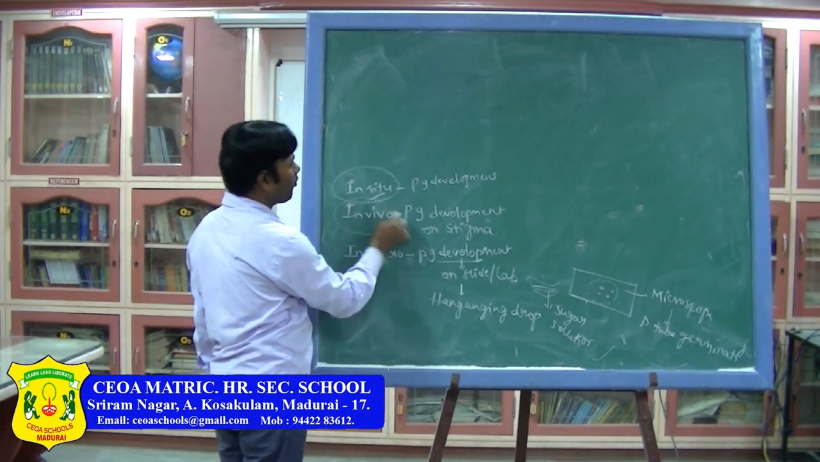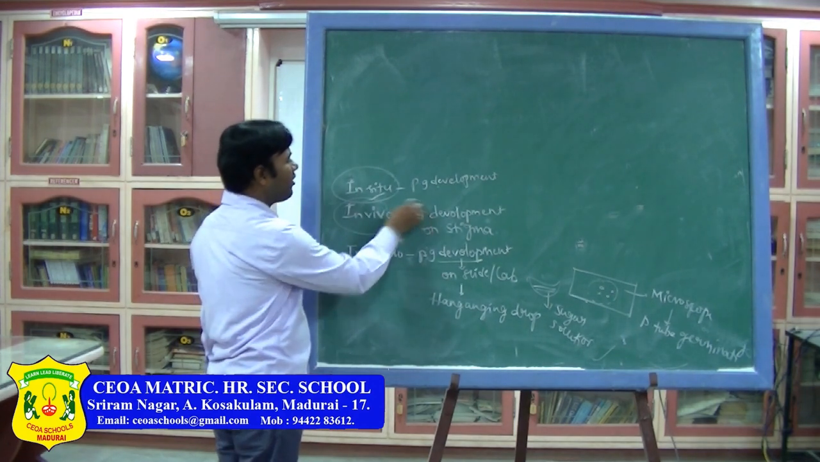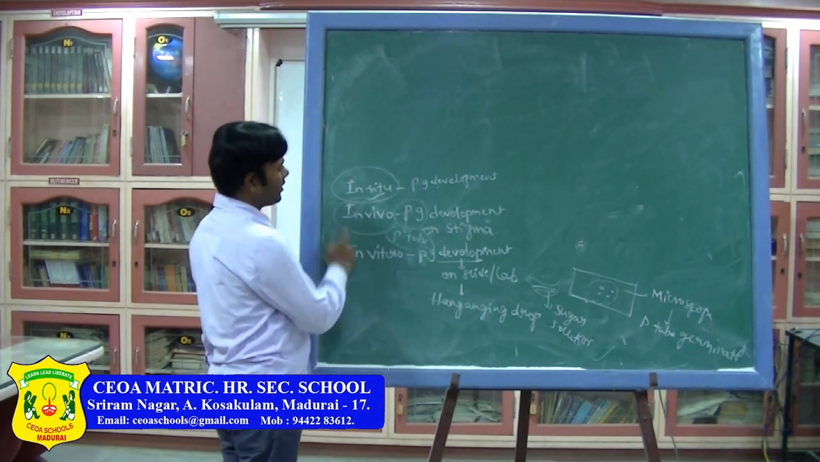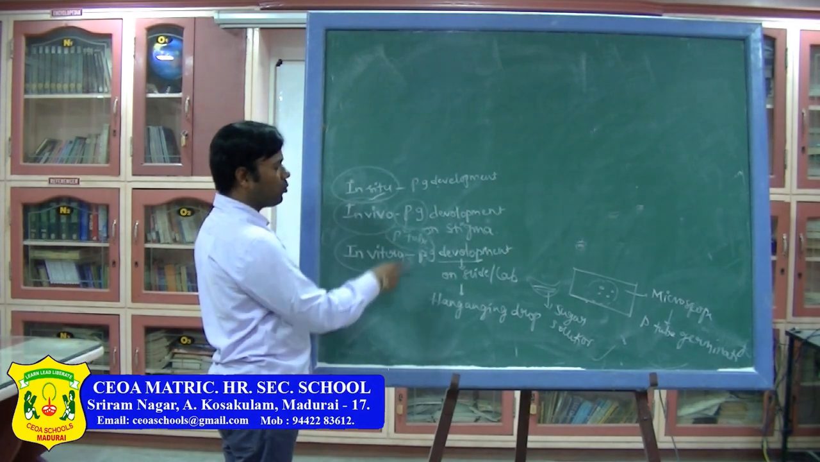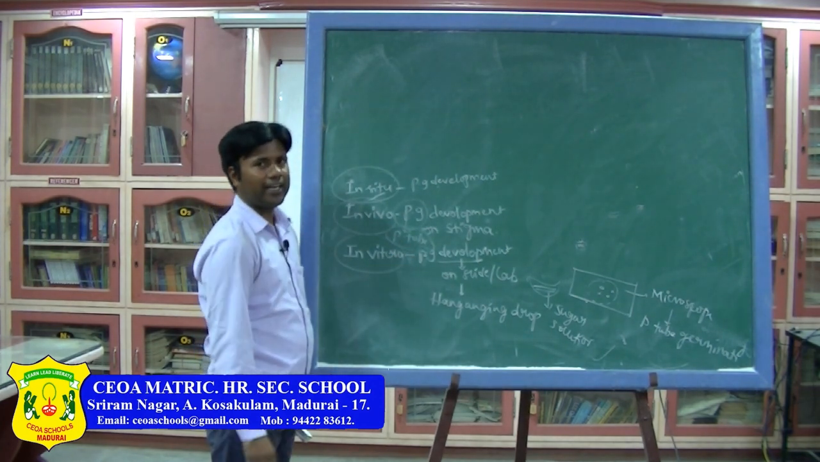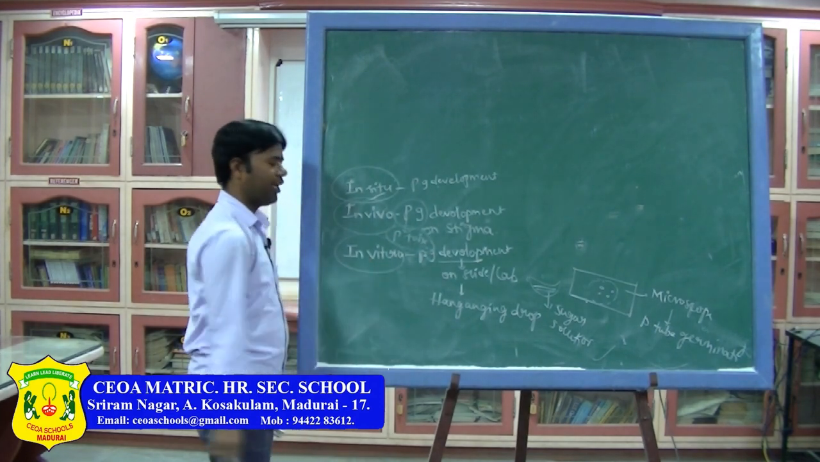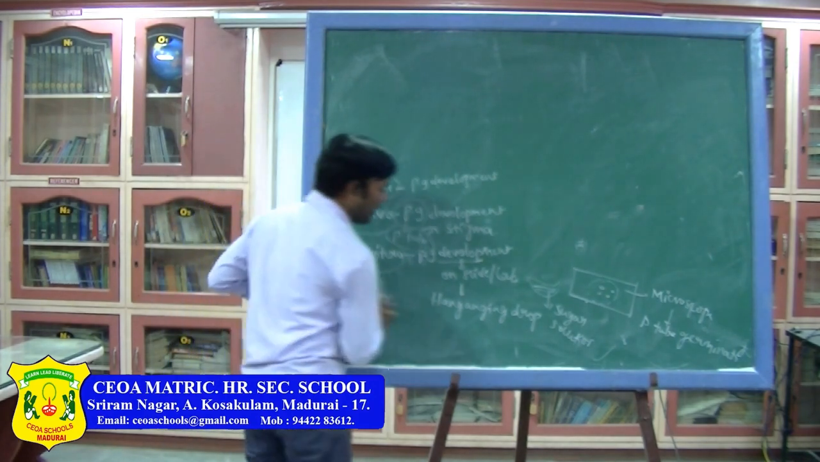Then in vivo means pollen grain developing on the stigma. Pollen grain developing means that is nothing but pollen tube, it is germinating the pollen tube. That is in vivo. Then in vitro means under the laboratory condition, the pollen tube development we can see on the slide with the help of the microscope by using the sugar solution. This is the in vitro method. Okay. Now let us see about the endosperm.